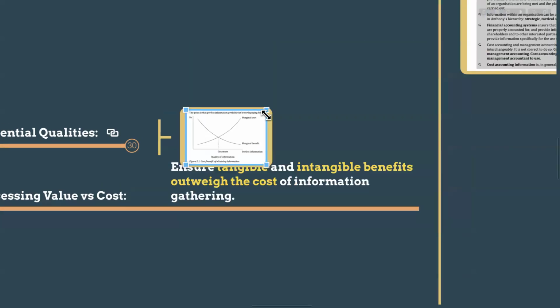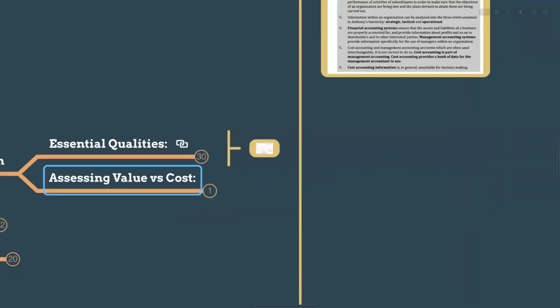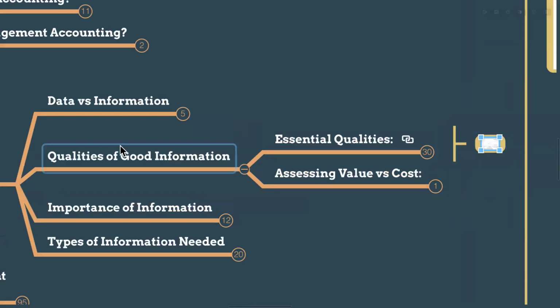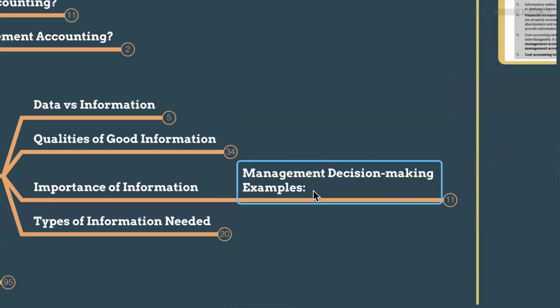So the cost or benefit of obtaining the information should be in control. It should ensure the tangible and intangible benefits we are getting should outweigh the cost of information we are gathering, right? So you have to understand that one. That's the qualities of good information part. And why is this information important? Why is this good information important?